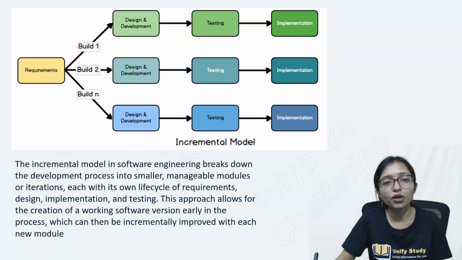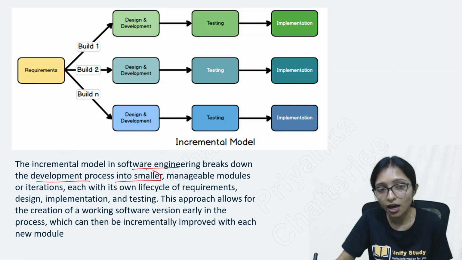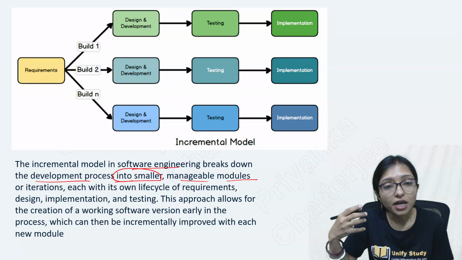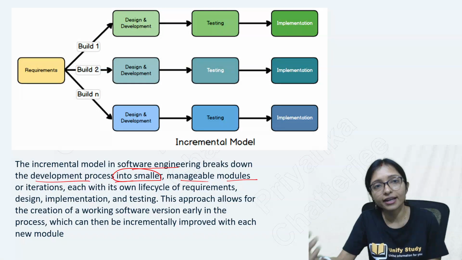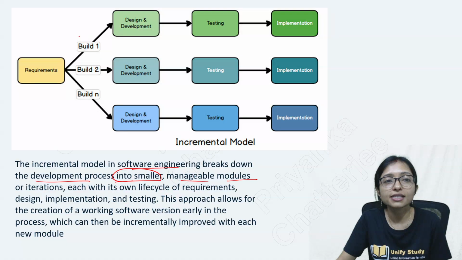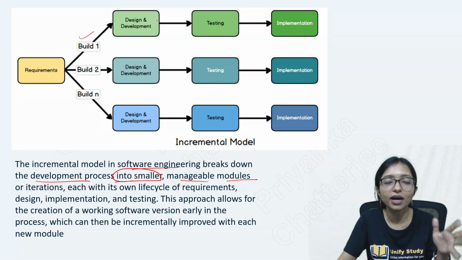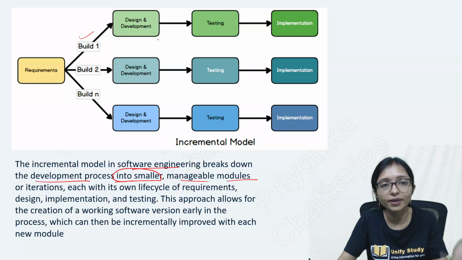The incremental model of software engineering breaks down the development into smaller and manageable modules, because the most high priority task it will deliver quickly. This is build one. It is dividing the total project into different builds. Build one will do the high priority task quickly. After that build 2, then build n, like that. So many builds will be there.